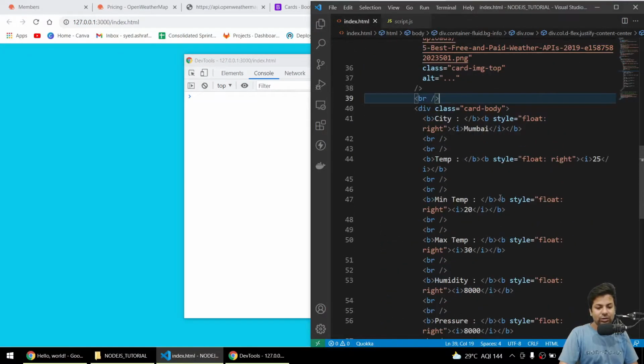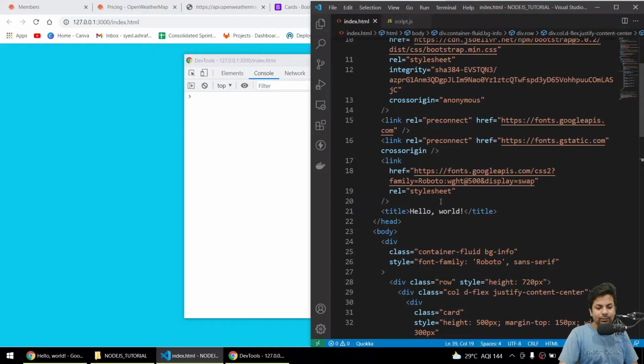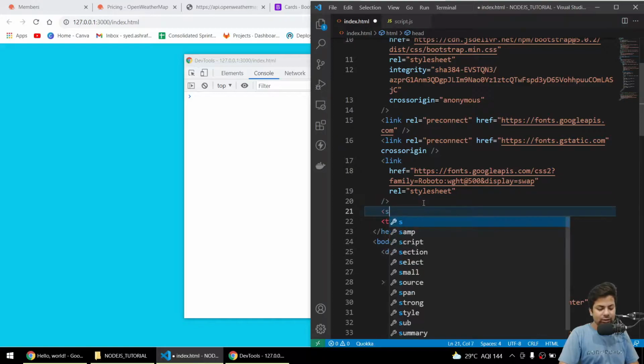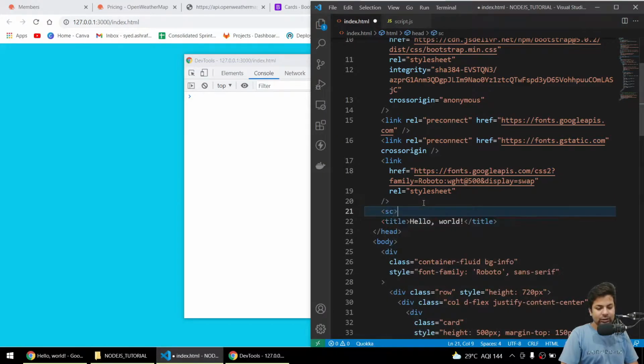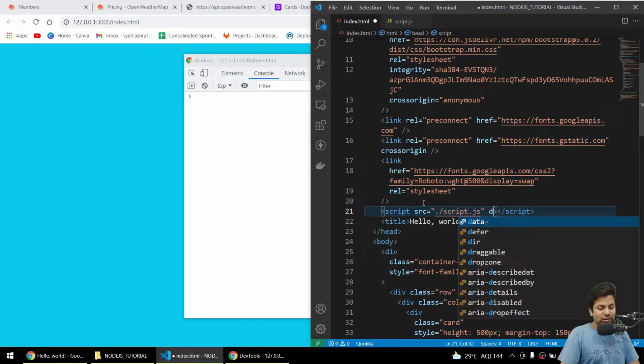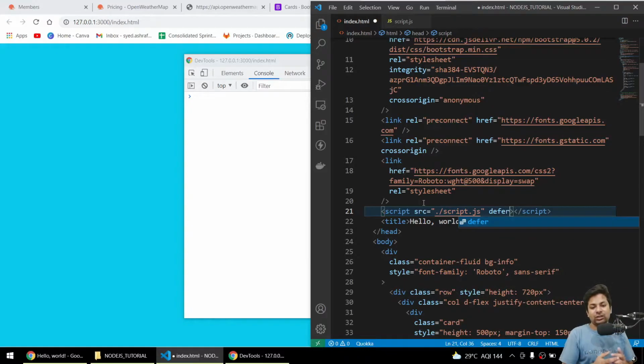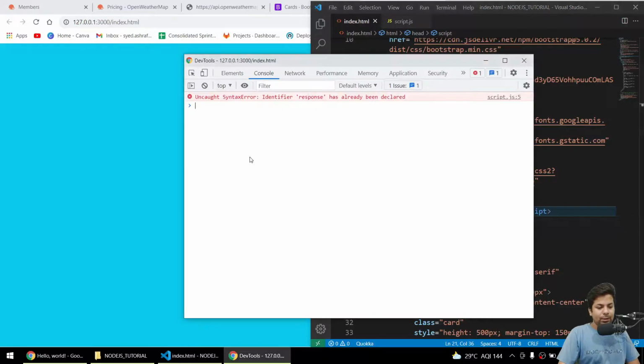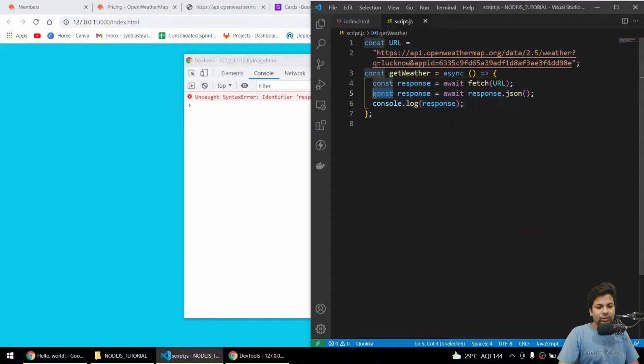So here I'll include my script tag, src is /script.js, and I'll use defer to load after your whole HTML is loaded. Save it. Uncaught error: identifier response has already been declared. Yeah, so I'll just remove this part, save.